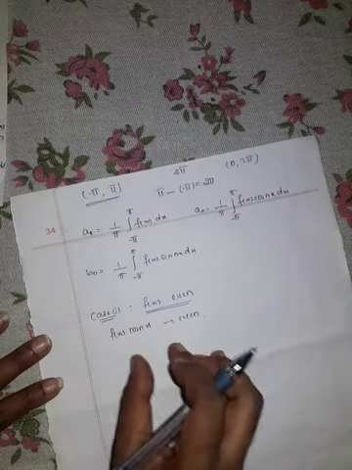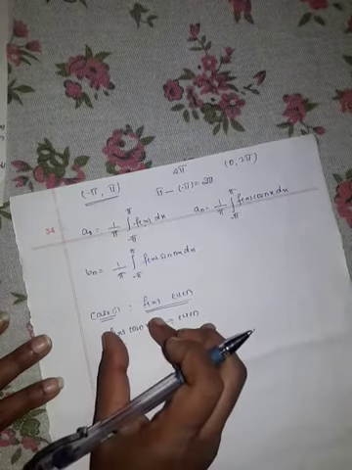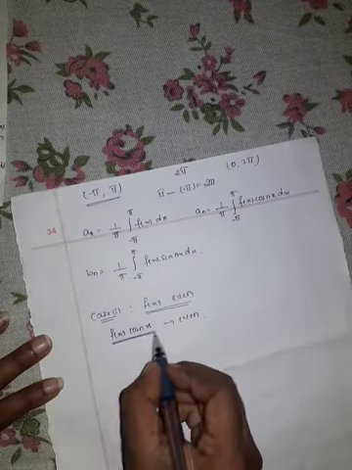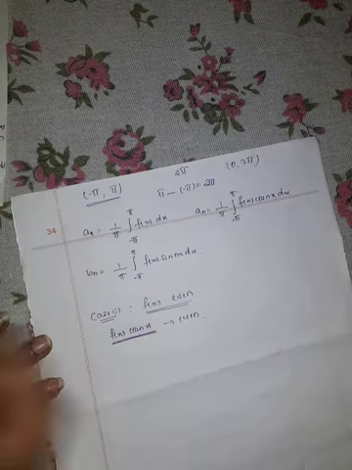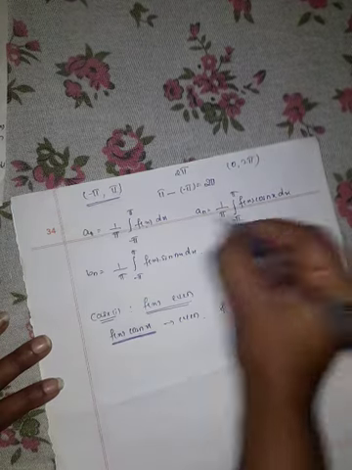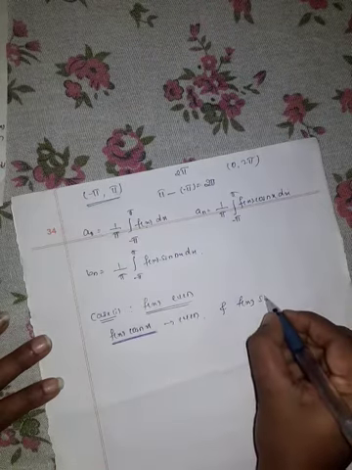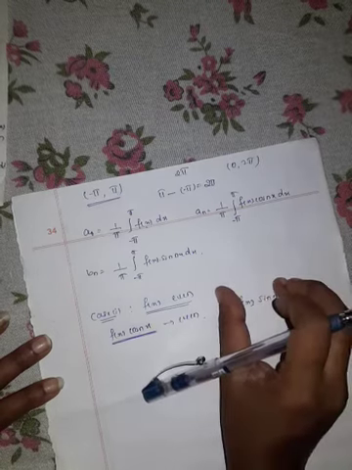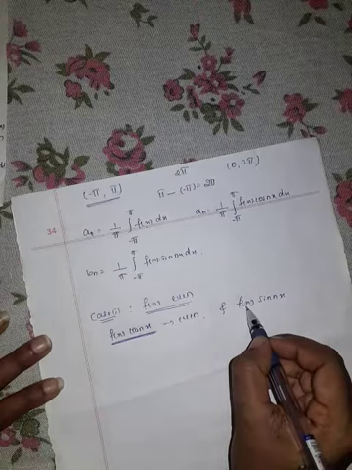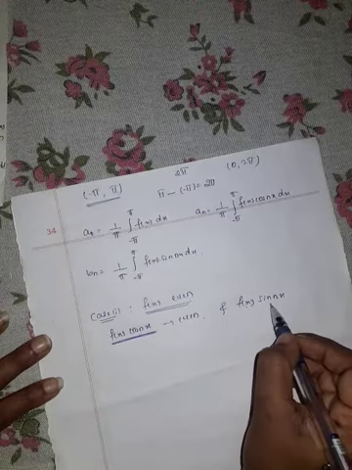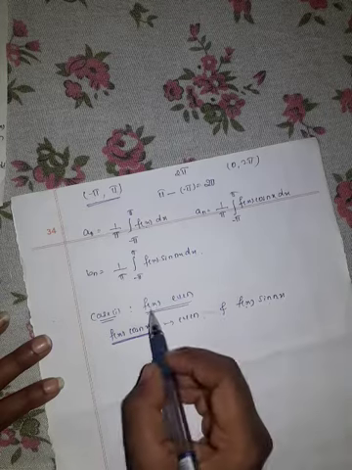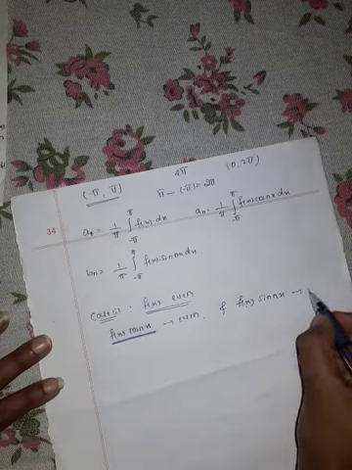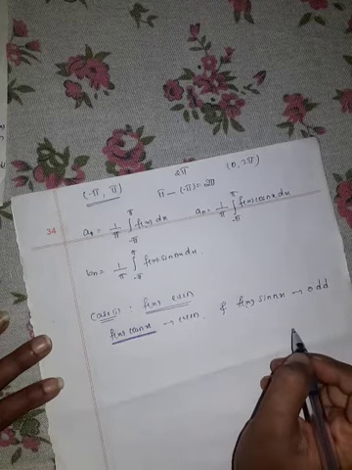Overall this function is an even function. And f of x into sin nx, being the product of an even and an odd function, because sin is odd and we have taken f of x as even, is odd. Even into odd is always odd by property 1.